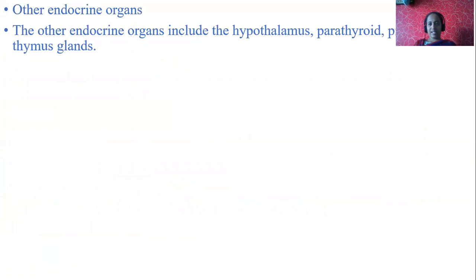Other endocrine glands in our body are the hypothalamus, parathyroid gland, pineal gland and thymus gland. This is about this chapter.